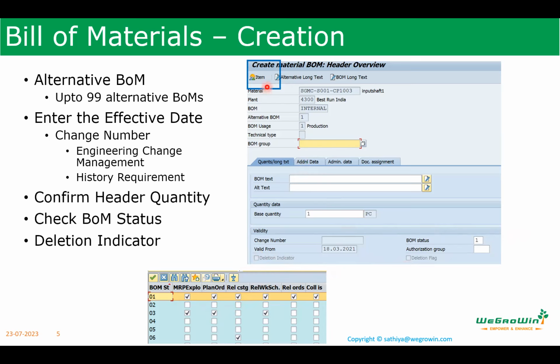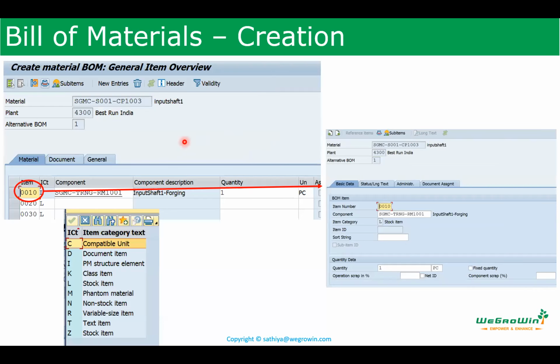Now the item. Let us press this item now, which is again going back to the detail. We are coming to the item page back. This is the 0010 first item. Double click on this, we go inside. It is showing what is the item number, what is the component we use. It is also showing the item category here. The item category is showing C means compatible unit, D means document item.